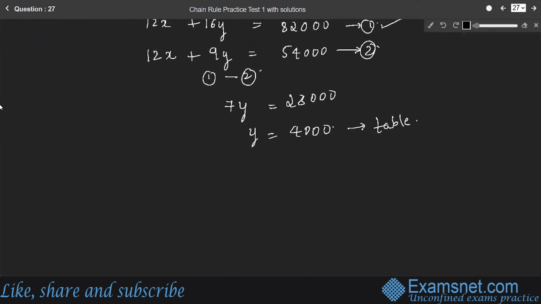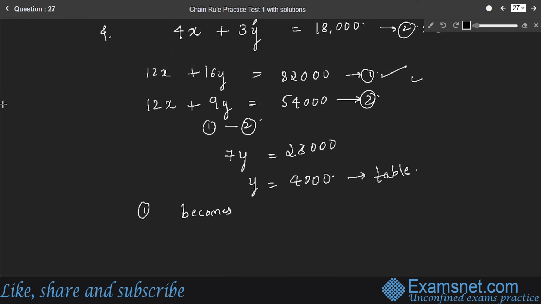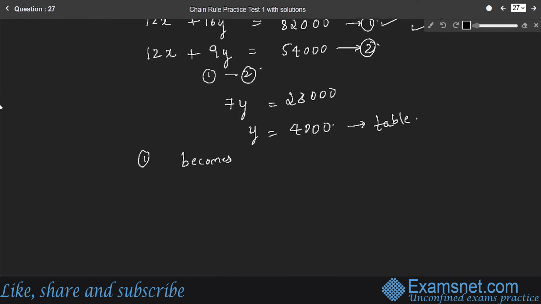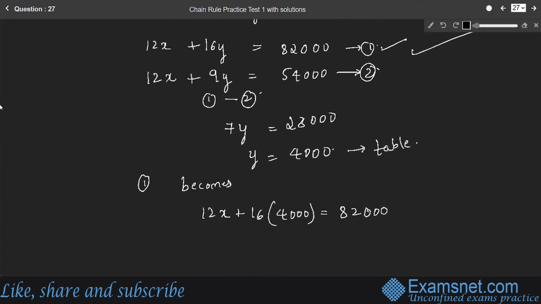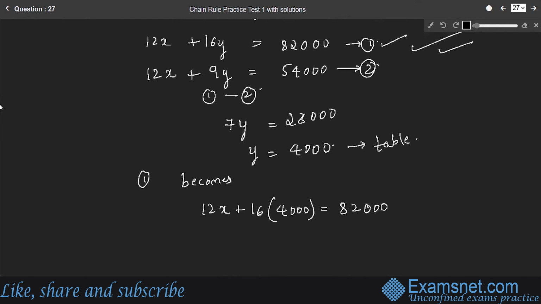So we'll consider this equation. So equation 1 becomes 12x plus 16 into y, which is 4,000, is equal to 82,000. Simplify it.